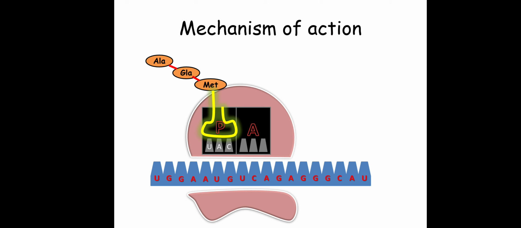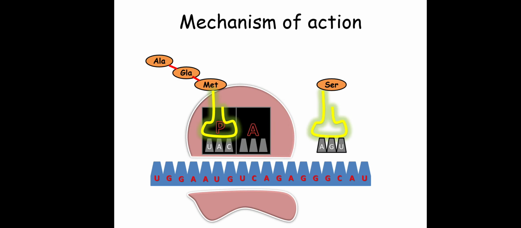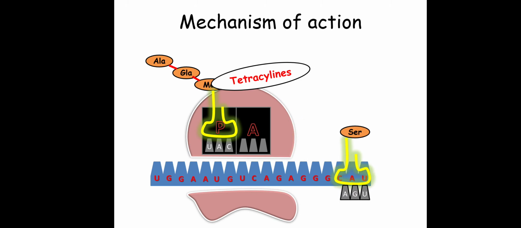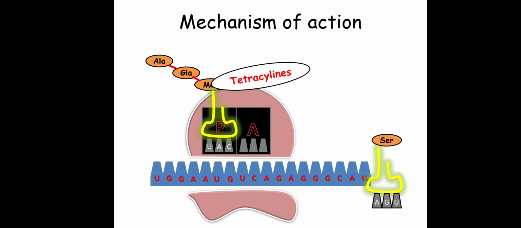Mechanism of action is very simple. Again, I am revising. We know that tRNA will come and attach to the A site. But in the presence of tetracycline, this tRNA cannot come and attach to the A site, right?